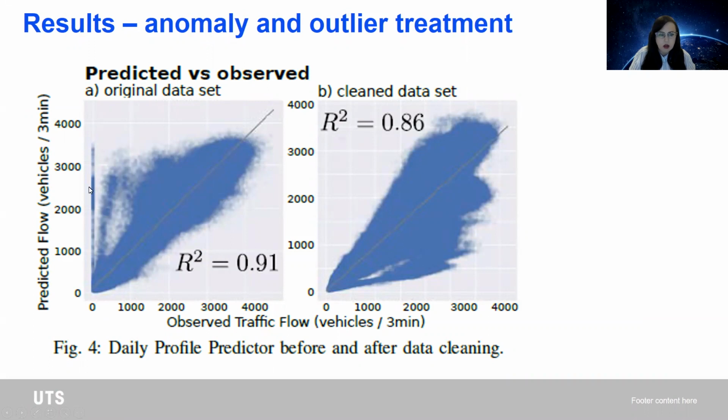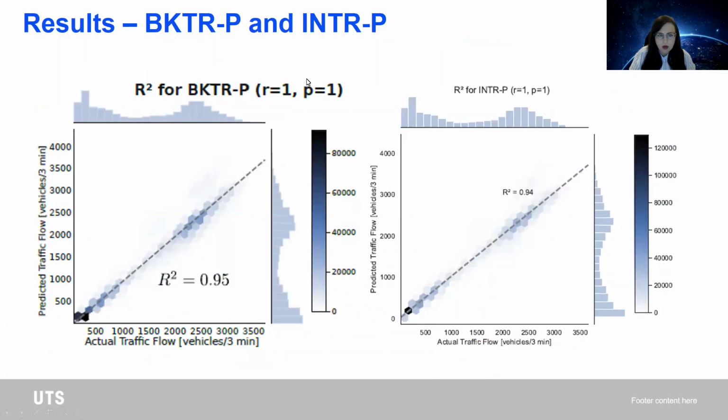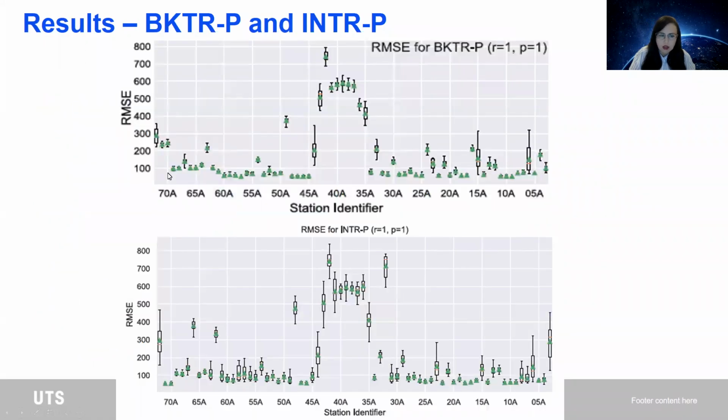As you can see here, after the cleaning, we managed to remove all the over prediction of very zero or very small traffic flow records. The R-square for the backtracking scored around 0.95, and for the interpolation around 0.94, with 2 main regions of traffic flow that are nicely following the main trend line.